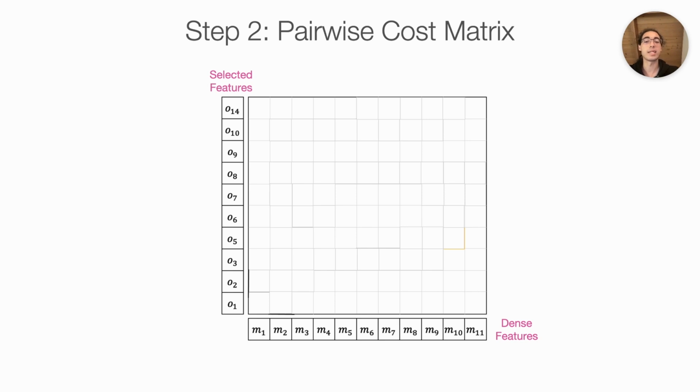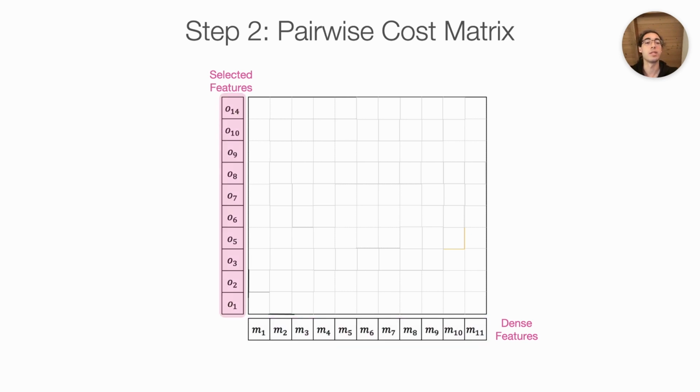The second step in DSDTW is to compute a pairwise cost matrix between the selected features in one sequence and the entirety of the dense features in the other sequence. In the figure on this slide, the dense sequence is shown at the bottom, where you can see all the audio frames are represented from 1, 2, 3 up to the length of the dense sequence. In our application, these are chroma features from the mixed recording. Accordingly, we label the features M1, M2, M3, and so on.